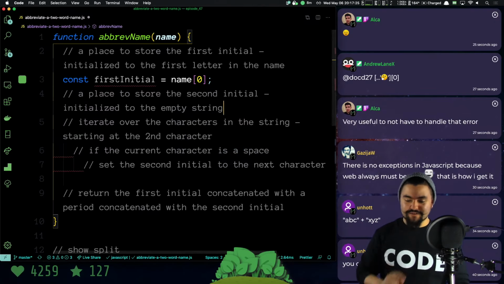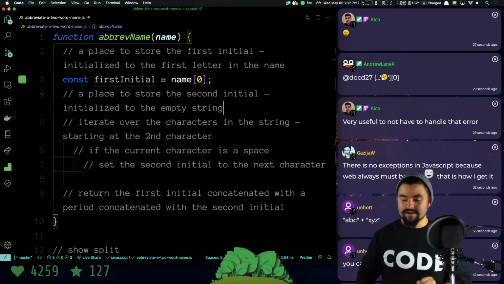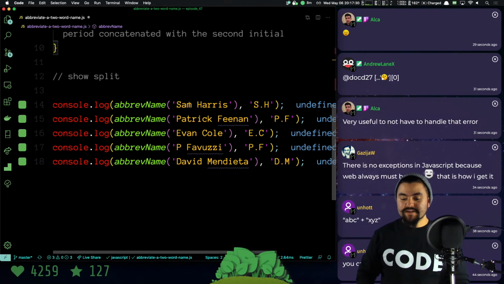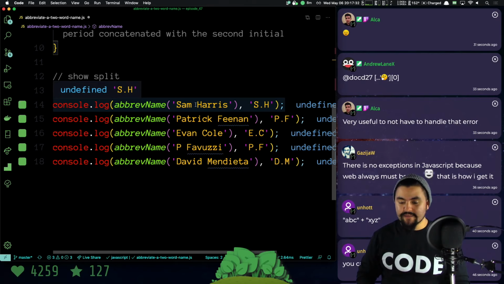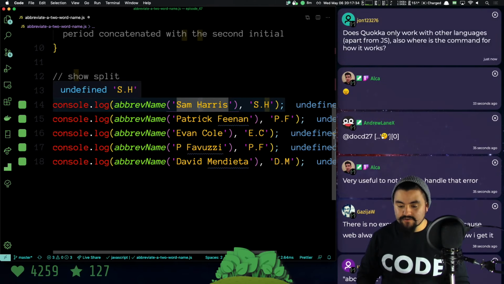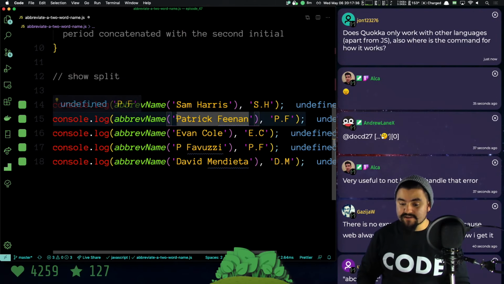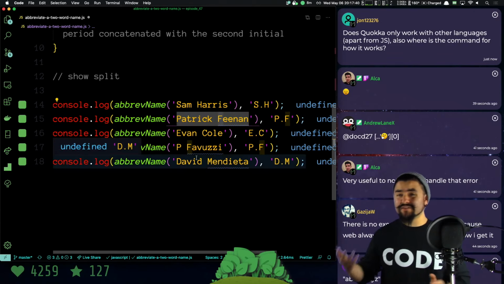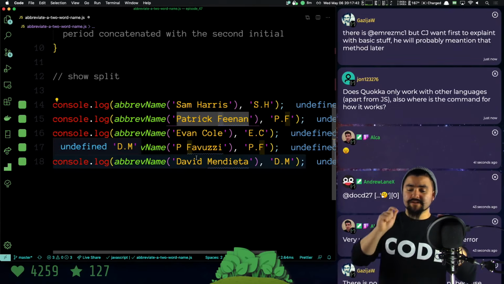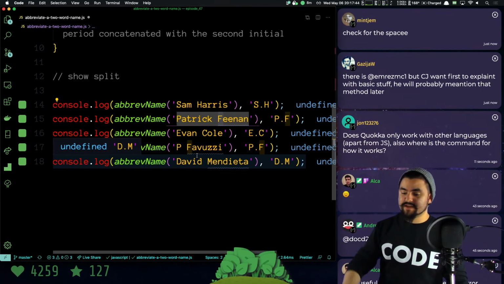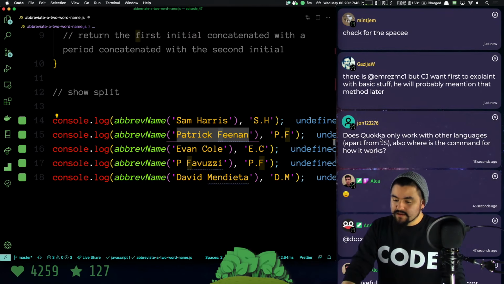Okay, we got the first initial. All right, we need to get the second initial. And the thing is, we don't know what indice that's going to be, right? In this string, that's the 0, 1, 2, 3, it's the 4th indice. In this string, it's the 0, 1, 2, 3, 4, 5, 6, 7, it's the 8th indice, right? So we have to do some searching. And we can basically use a loop to look at each character to try and find that space. We're going to check for the space.